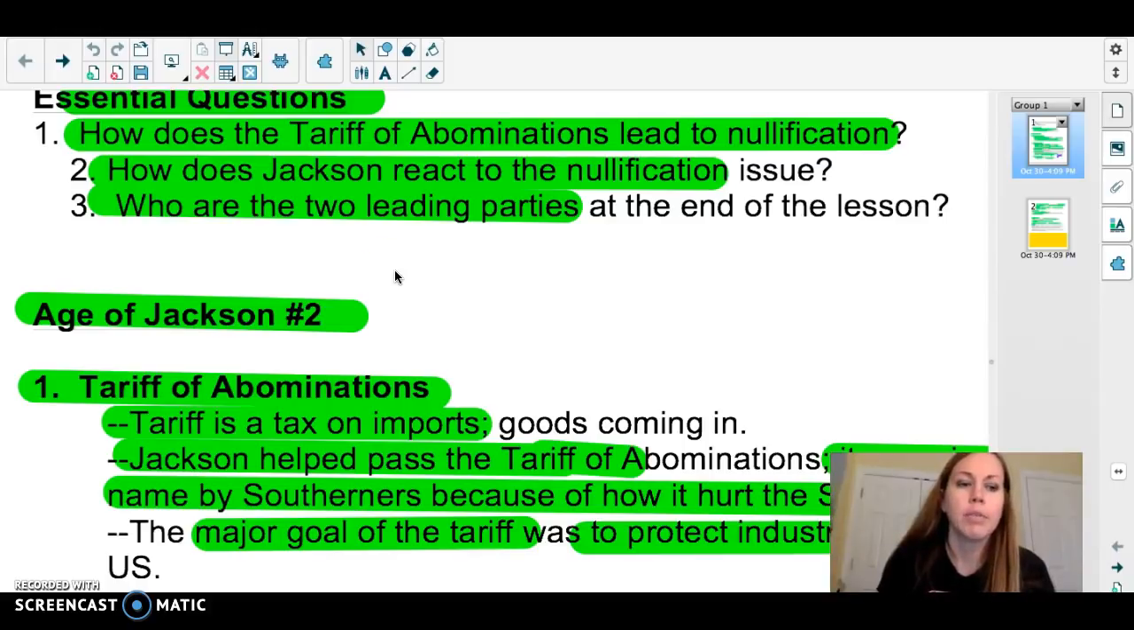All right, hey guys, today we're going to talk about the second phase of Jackson's presidency, and we're going to call this Jackson number 2. So the questions here are, how does the tariff of abominations lead to nullification? How does Jackson react to the idea of nullification? And who are the two leading parties by the end of this lesson?